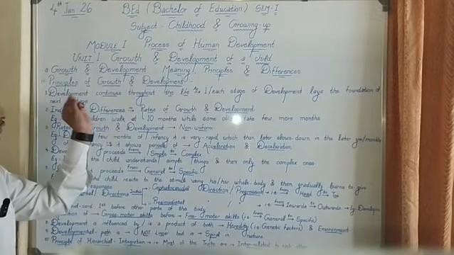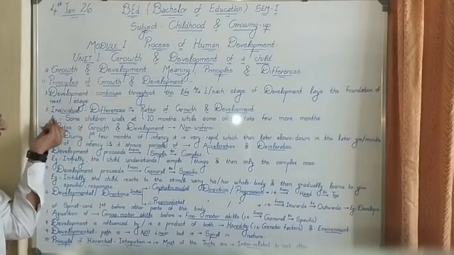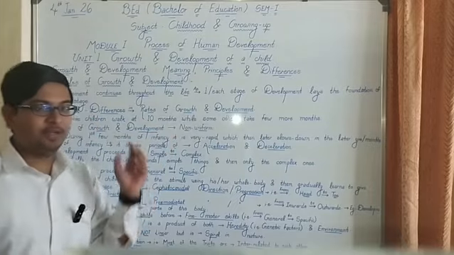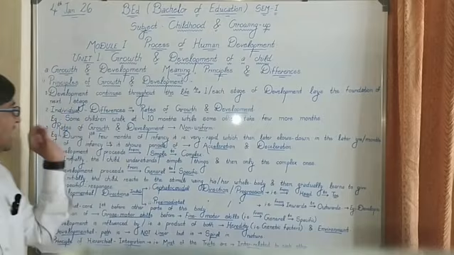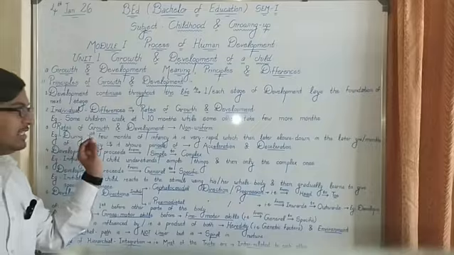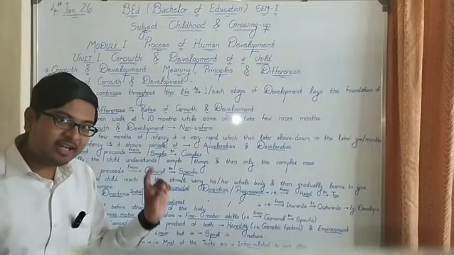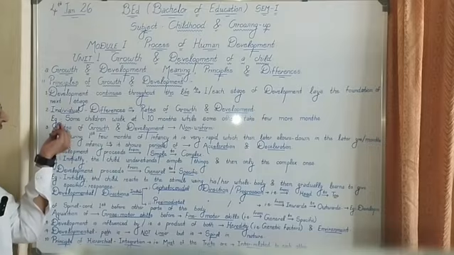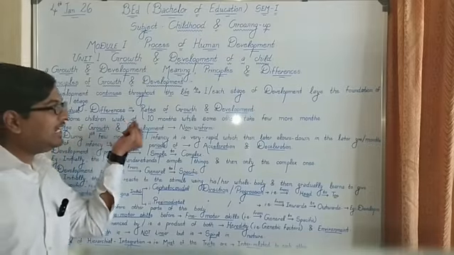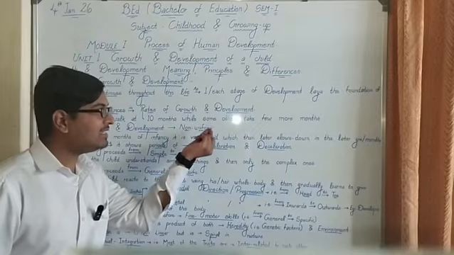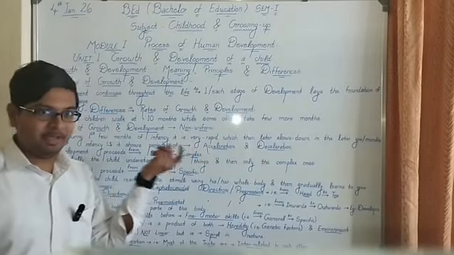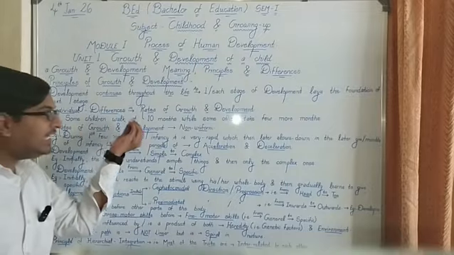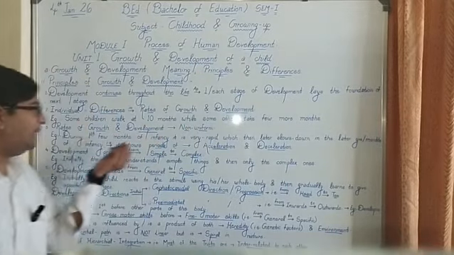Second principle of growth and development is individual differences in the rates of growth and development. Always remember, such type of individual differences are observed in the rates of growth as well as development. For example, some children walk at 10 months while some others take few more months. So this is the example of individual differences in the rates of growth and development.